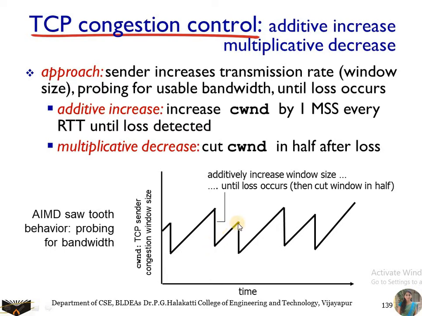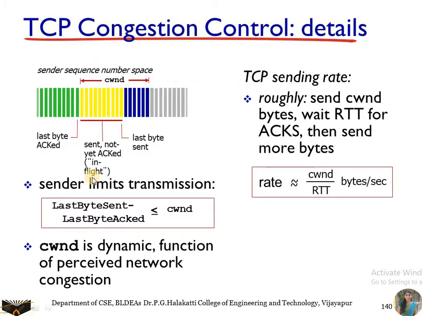So every time there is an additive increase and a sudden decrease. Every time it will be reduced to half of the existing window. This is called the additive increase and multiplicative decrease method, and it is similar to a sawtooth. So it is called sawtooth behavior, and the mechanism is called bandwidth probing. So this is the graph for additive increase and multiplicative decrease.